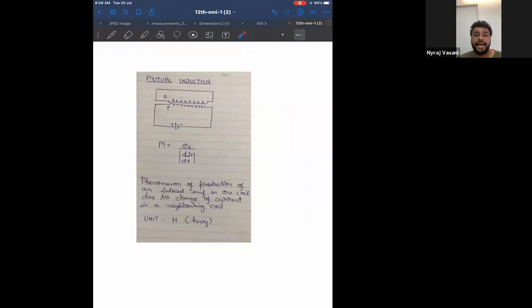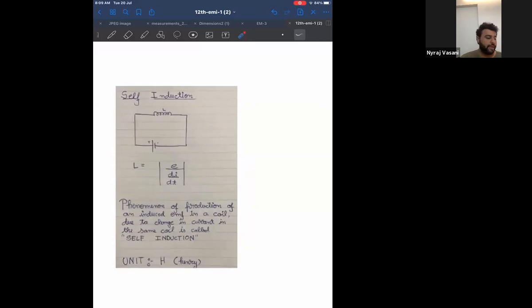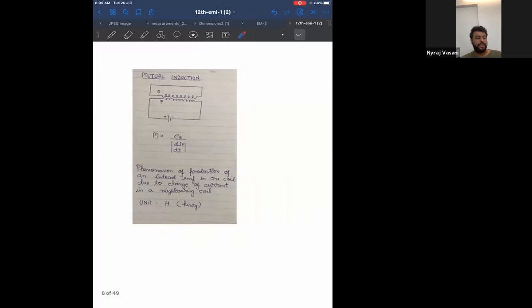Therefore, if you look at the diagram of self-induction and mutual induction, the power source is only one. In self-induction, only you are there. In mutual induction, your friend also comes. Just check. This is the diagram of self-induction. Now, over here, if your friend comes and has lunch with you, that becomes mutual induction.